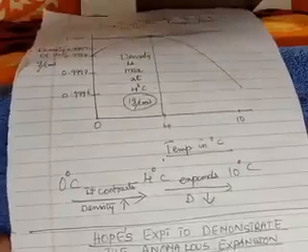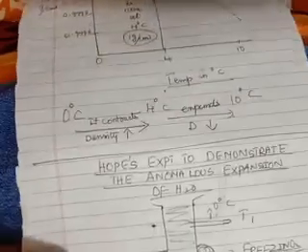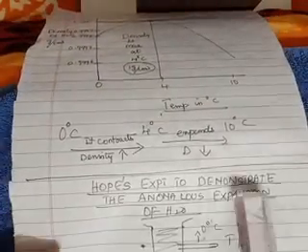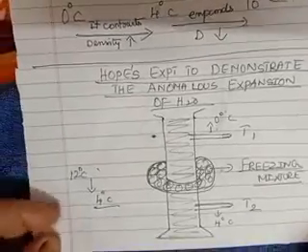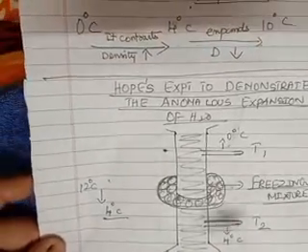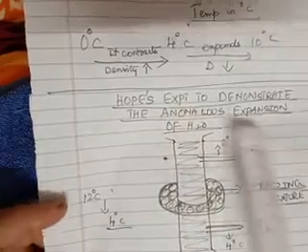So, based on this, I told you about the scientist's name as Hope. He is going to demonstrate the anomalous expansion. First, what we will do is, we will see the diagrammatic representation. I have drawn the diagram also for your understanding. So, nothing, it is a very simple experimental setup.